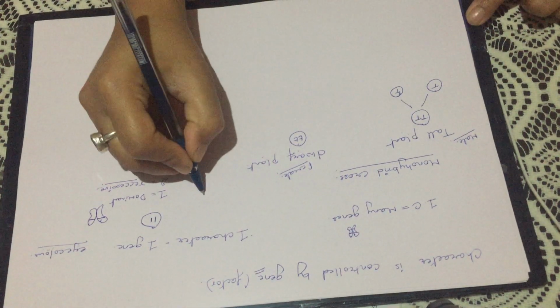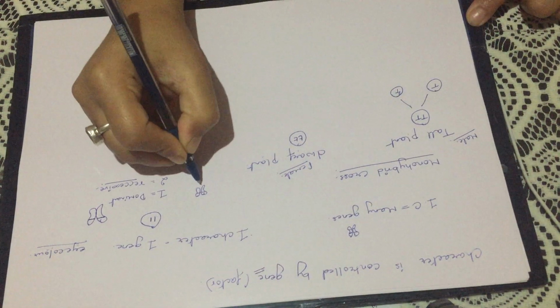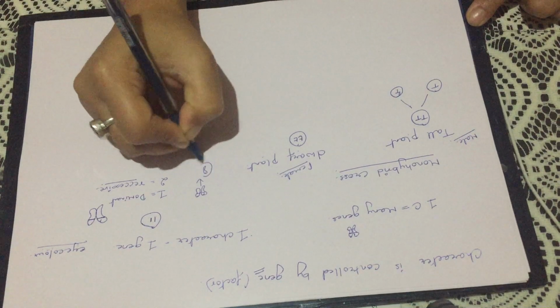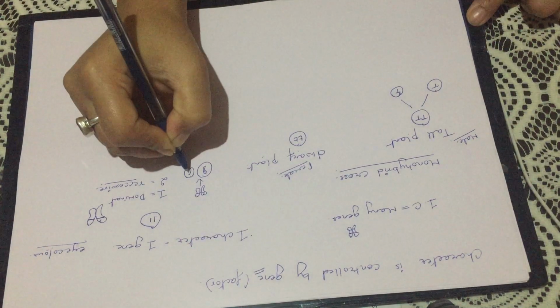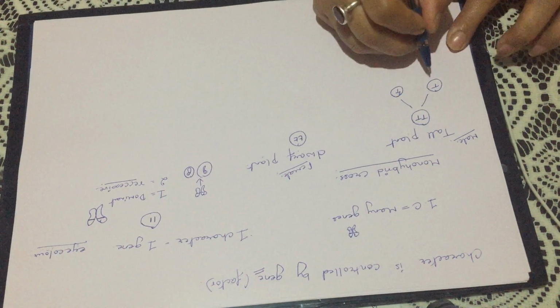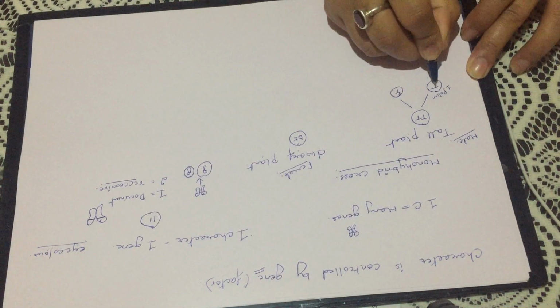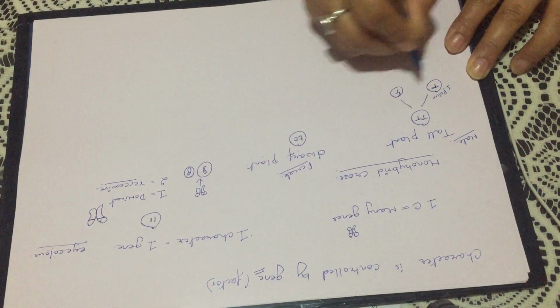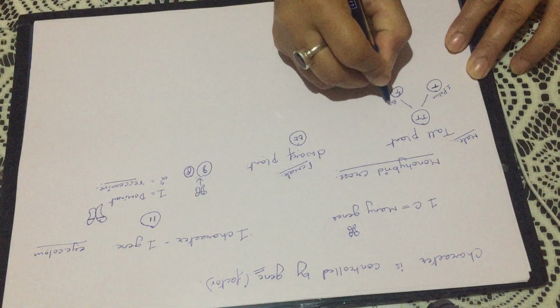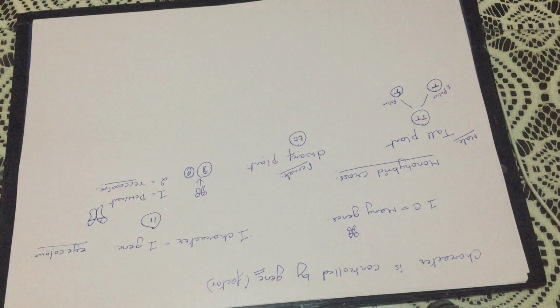So if the gene is located on a chromosome like this and they separate, then the pair of genes will also segregate from each other. As a result, one pollen will receive only one of this gene and the other pollen will receive the other part of this gene, okay, haploid.